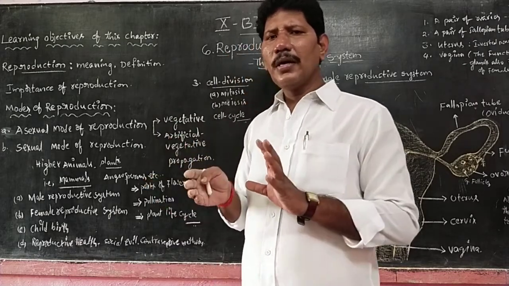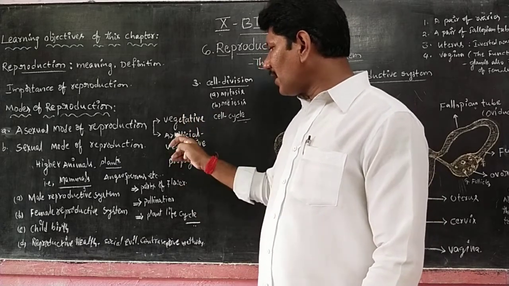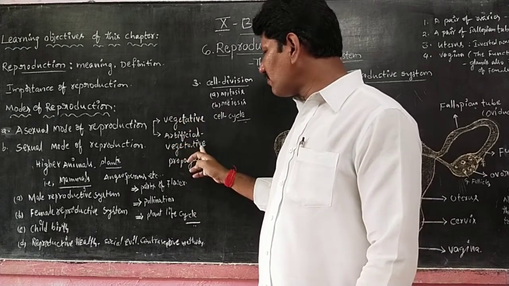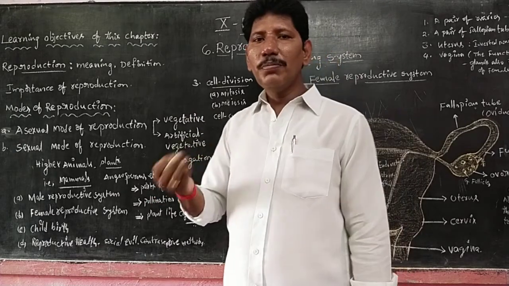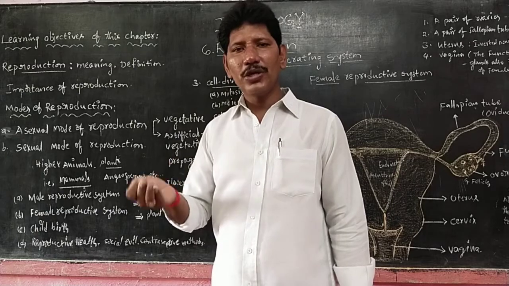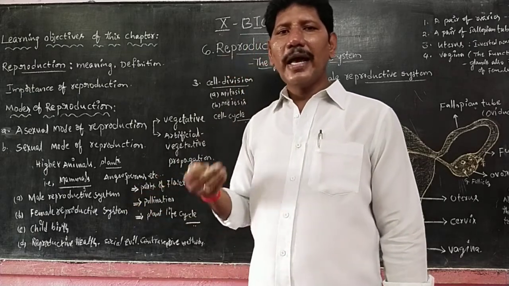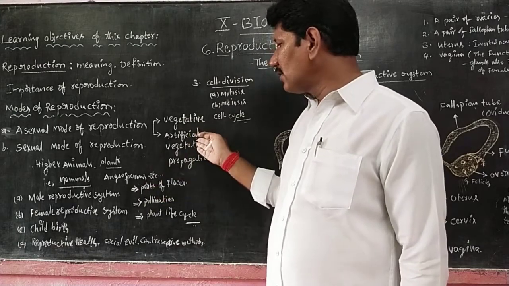These are the parts of natural vegetative propagation. For artificial vegetative propagation for commercial purposes, we use cutting, layering, grafting, tissue culture, genetic engineering, biotechnology and hybridization. These are the advanced methods.